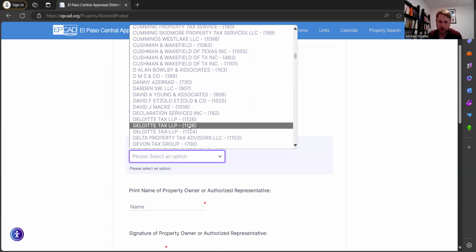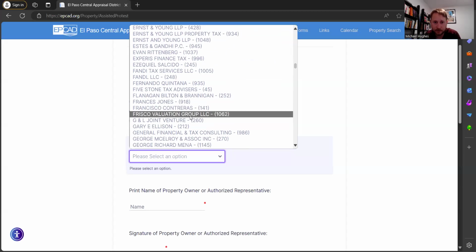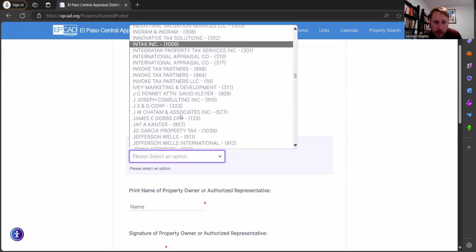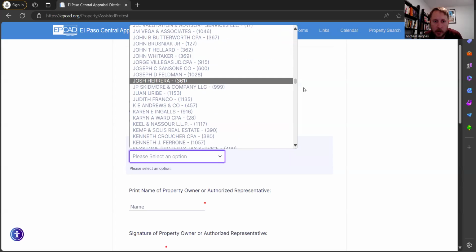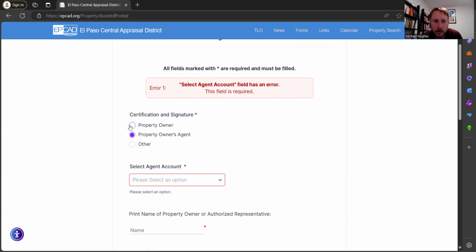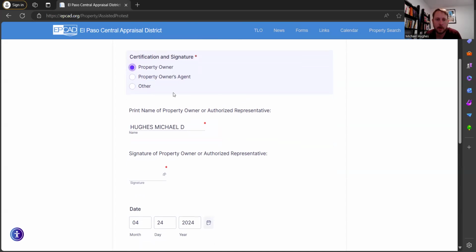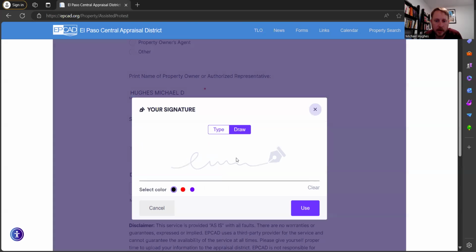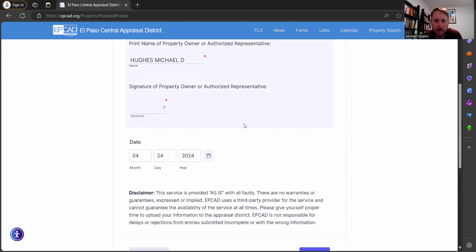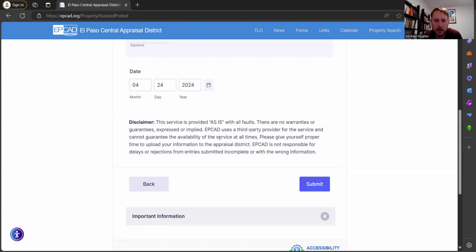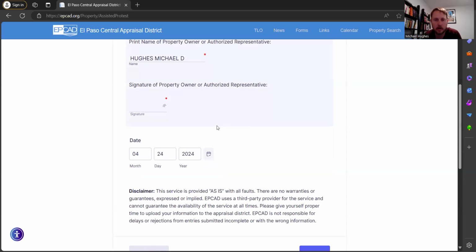This would be if you're hiring a third party company to protest your taxes for you. But most of you will probably just be property owner. Then you'll sign. I'm not actually going to sign it and submit it because I did this one yesterday already.